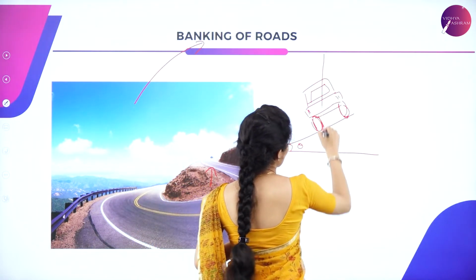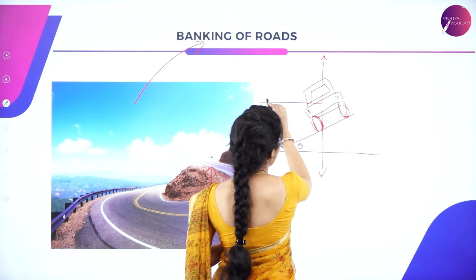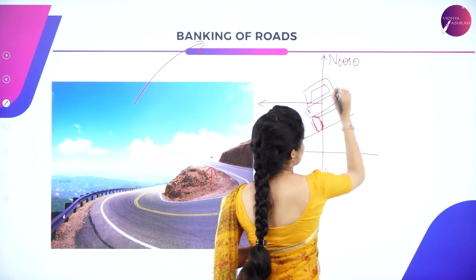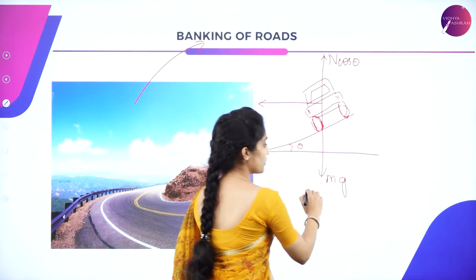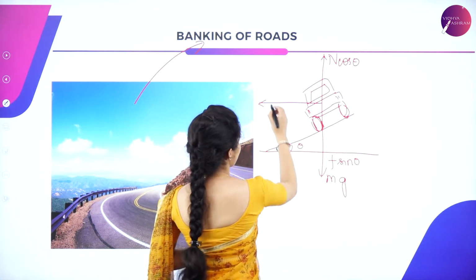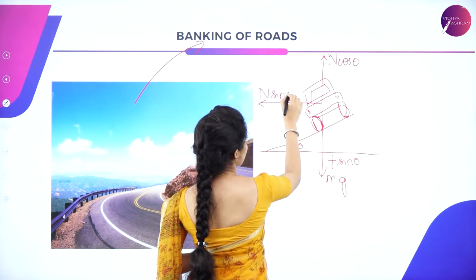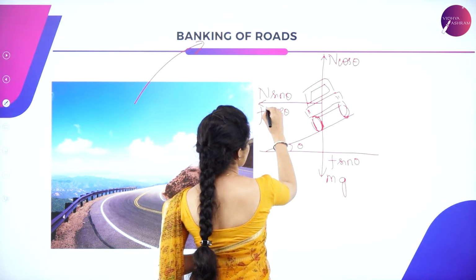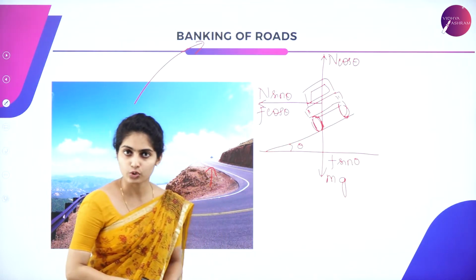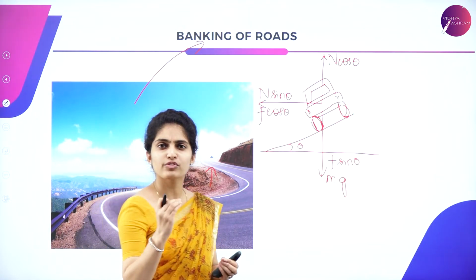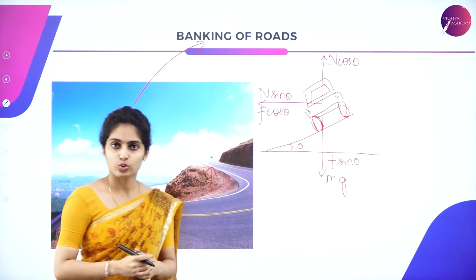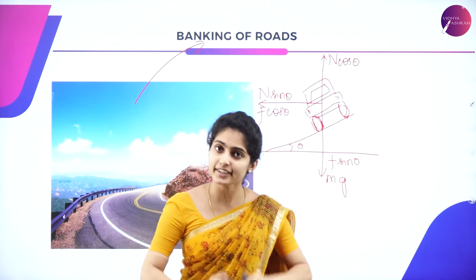Now there are forces acting upward, downward and horizontally: N cos theta, mg, that is mass and acceleration due to gravity, F sin theta, N sin theta and F cos theta. Theta is the angle of inclination of the road. Raising one edge of the road is the banking of the road. Now let us consider the upward and downward directions.